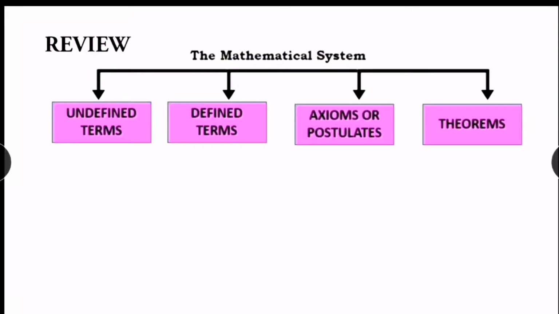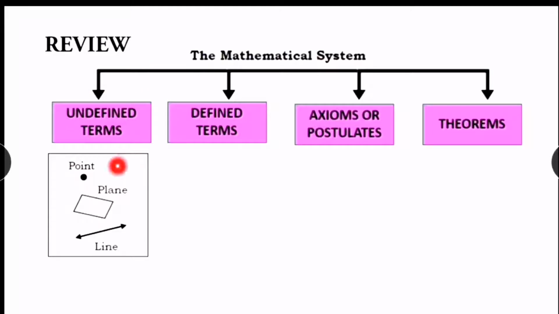In the previous video, I discussed the mathematical system, which consists of undefined terms, defined terms, axioms or postulates, and theorems. But we focused on the undefined terms of geometry. The undefined terms of geometry are point, line, and plane. If you want to watch this video, click here.